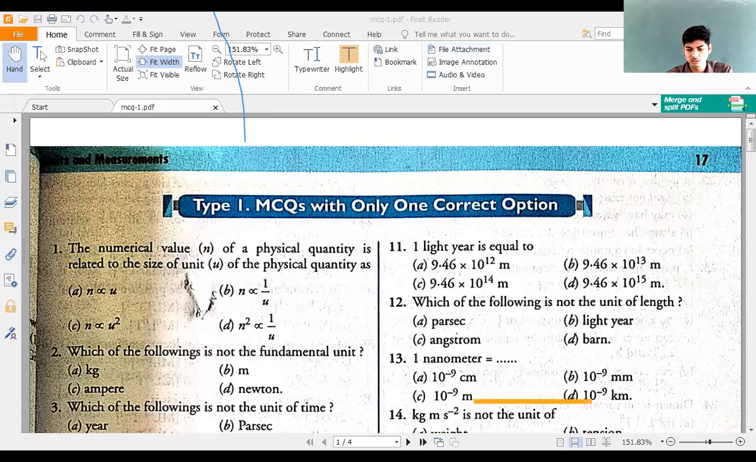Here what is done is, you are given 4 options of which you have to choose one right answer. That means you have some boundary.